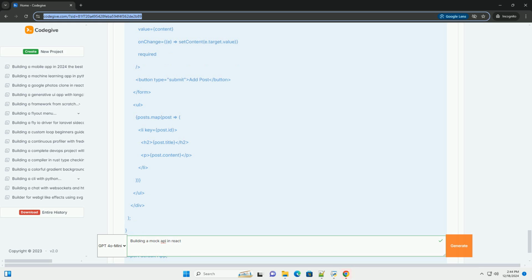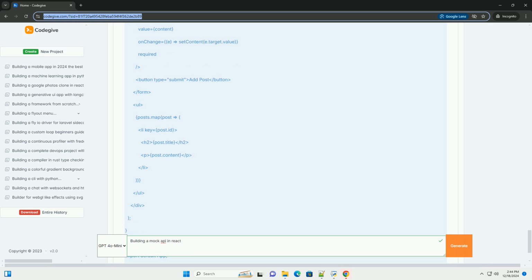Open src/App.js and modify it as follows. JavaScript. Import React, useEffect, useState from React. Function App. const posts, setPosts equals useState. useEffect. const fetchPosts equals async. const response equals await fetch http://localhost:5000/posts. const data equals await response.json. setPosts data. fetchPosts.